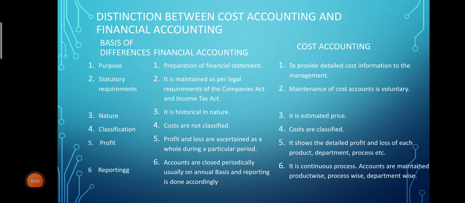So the first point of distinction is purpose. Now in financial accounting the main purpose is preparing the financial statements. So financial statements include the trading and profit and loss account and the statement of assets and liabilities. In case of cost accounting, the main purpose is to provide detailed cost information to the management. So here in cost accounting we will be ascertaining cost. So the main purpose is to provide detailed cost information to the management.